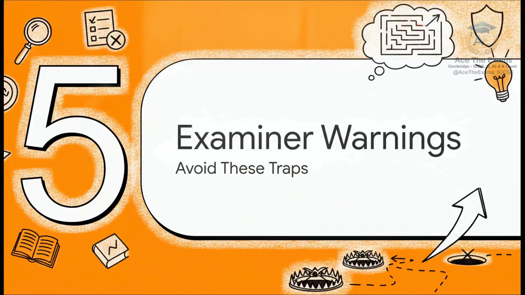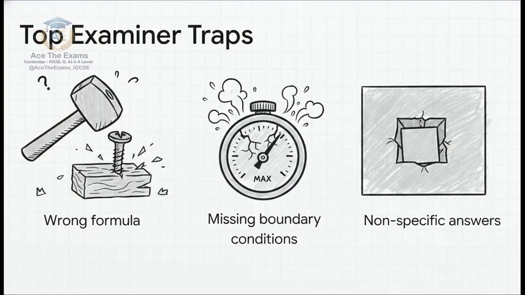All right, let's move to Section 5, Top Examiner Warnings. Let's look directly at the Principal Examiner reports to uncover the critical mistakes that destroy grades every single year. We've talked a lot about what to do, but now we absolutely must talk about what not to do. The examiners compile these reports annually, and honestly, it is like they are handing us the cheat sheet to the entire exam. If you just avoid these most common pitfalls, you automatically elevate yourself above the vast majority of candidates. Avoid these 3 classic traps, especially ignoring boundary conditions, and your algorithmic thinking will immediately stand out as A-star quality.